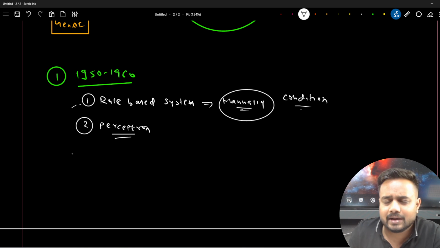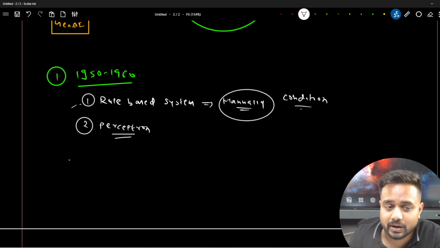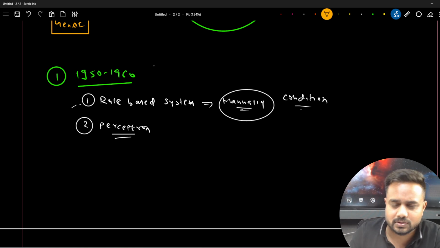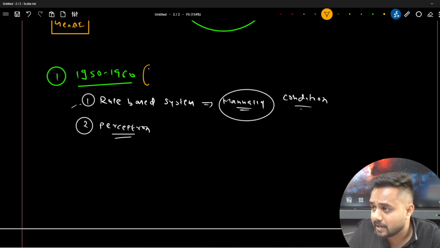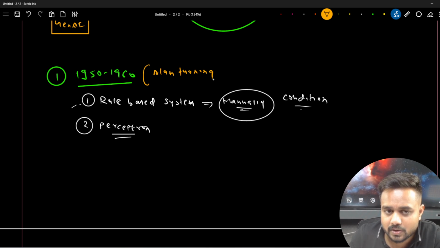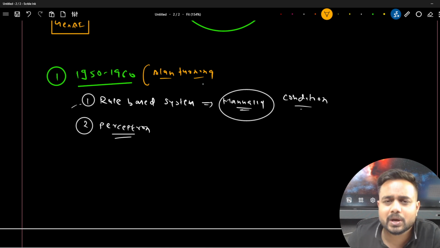I think basically you have seen the image of the human neurons and the perceptron and the neural network, right? So the perceptron was invented between 1950 and 1960. Let me highlight a few names of the main researchers. The first name is very famous, Alan Turing. Alan Turing is actually the father of the machines, right? So automata and even artificial intelligence, some sort of models and the mathematical concepts, were given by Alan Turing.